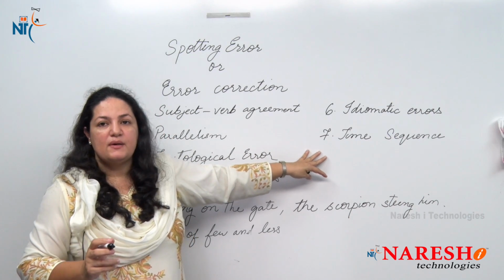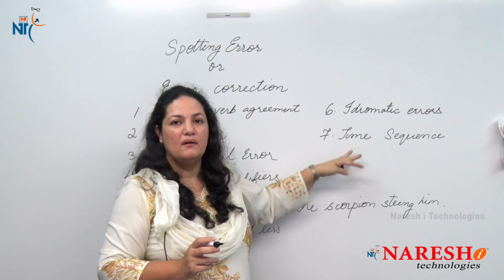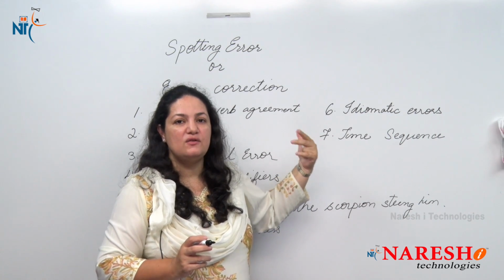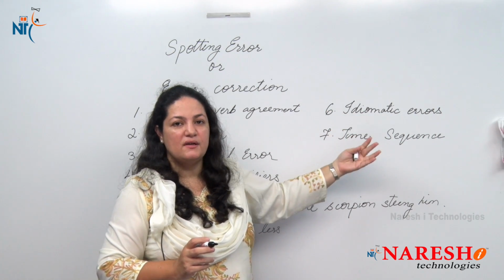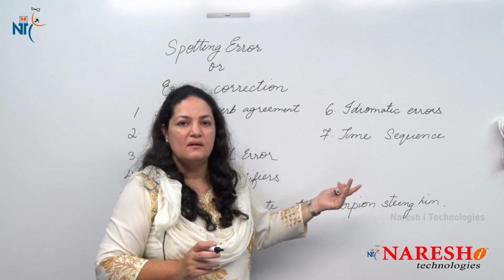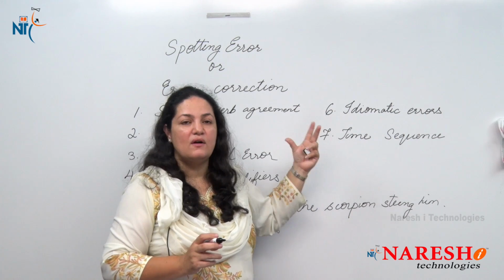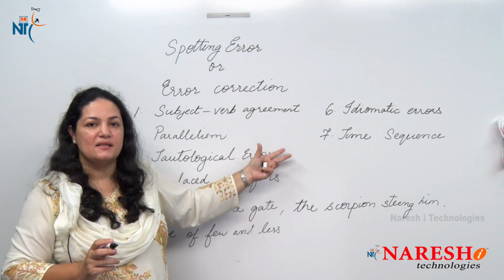Now the next point for spotting errors is time sequence. What do we mean by that? It's very simple. We know the tenses are divided into three: present, past and future. If we are talking about something in one tense, and usually if it's a continuity, then we use all the verbs in that particular tense.